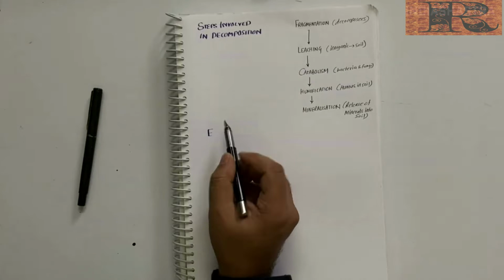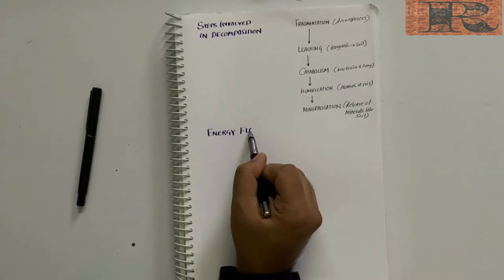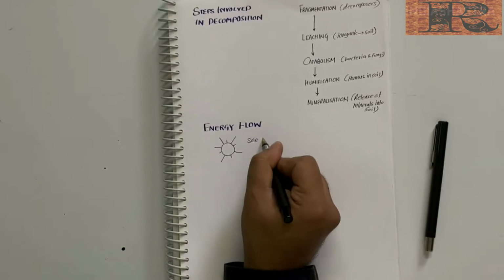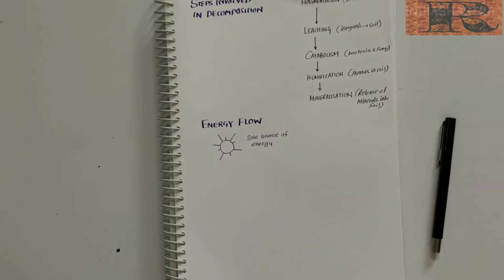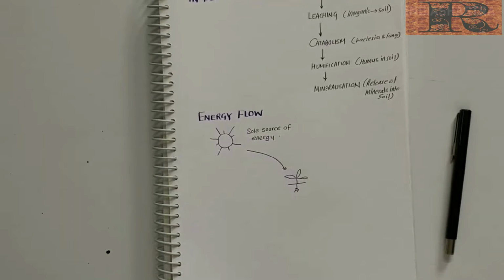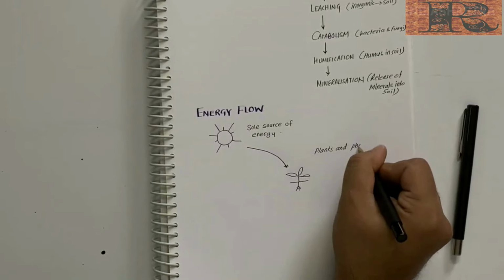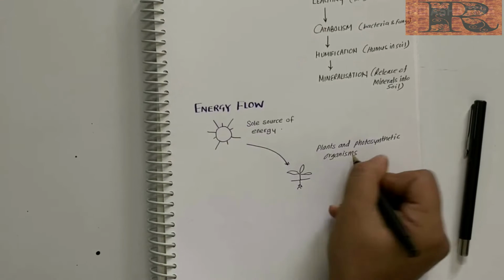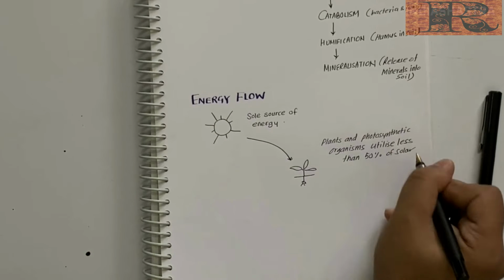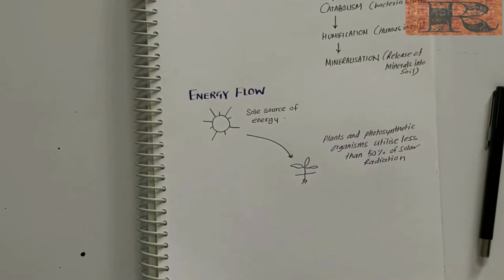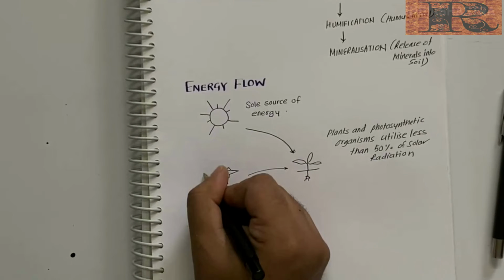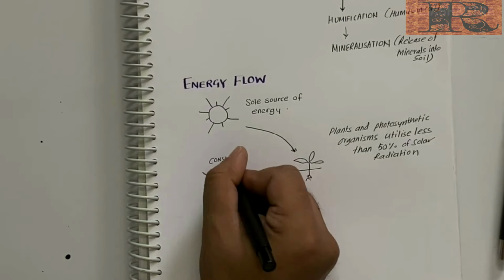The next very important factor is energy flow. Sun is the sole source of energy for all the ecosystem on the earth. Plants and other photosynthetic organisms utilize less than 50% of the solar radiation known as photosynthetically active radiation, PAR. In an ecosystem, plants are called producers and all animals depend upon the plants directly or indirectly for their food. Hence, they are known as consumers or heterotrophs.